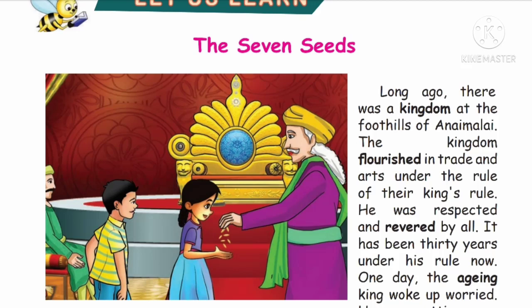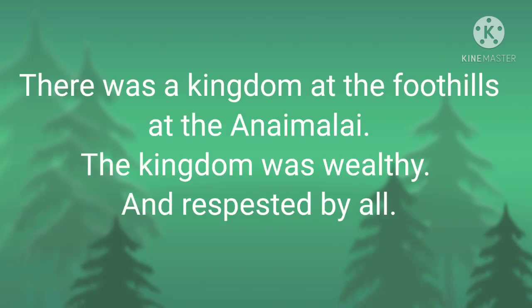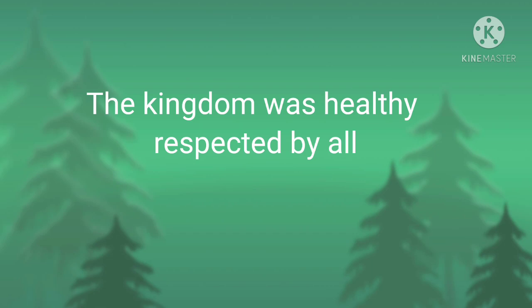The kingdom flourished in trade and other arts. What do you mean by flourished? My dear children, let us see in the glossary. Flourished means developed in a healthy way. And he was respected and revered by all. Revered means respected. So there was a kingdom at the foothills of Annamalai. The kingdom was very healthy and the king was respected by all.